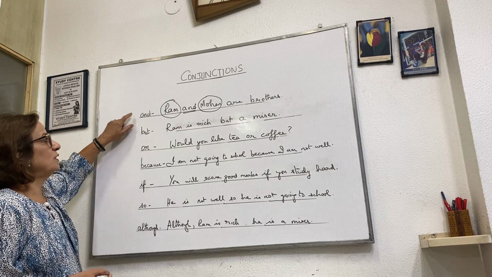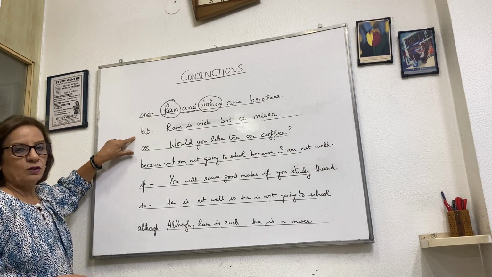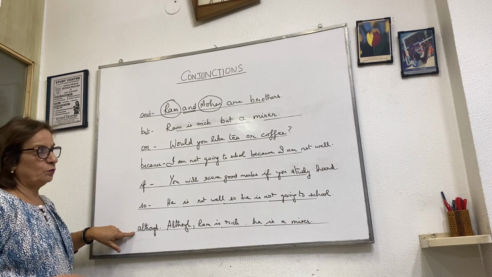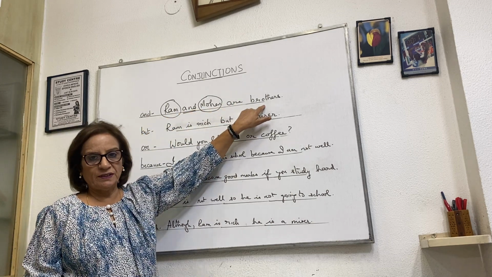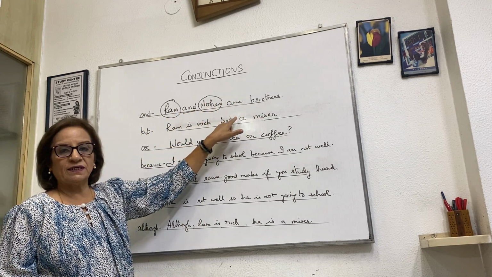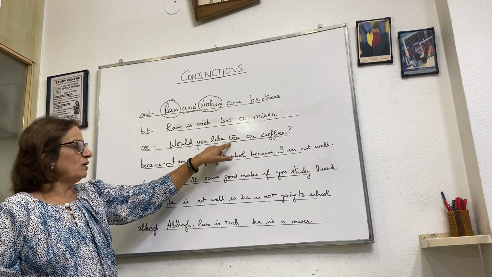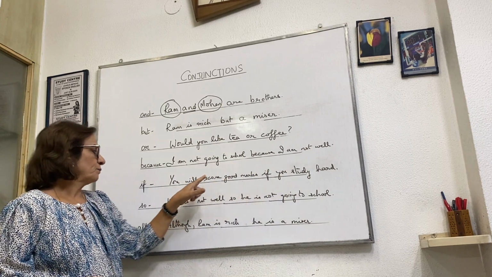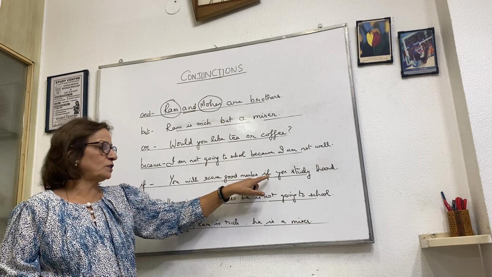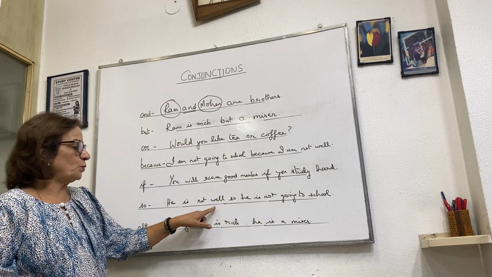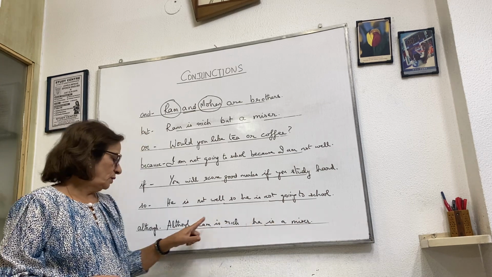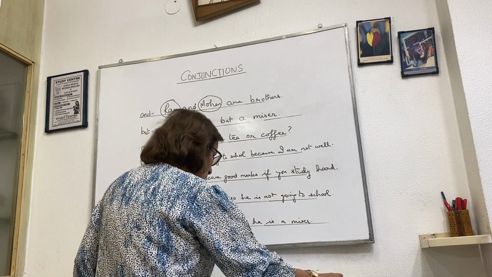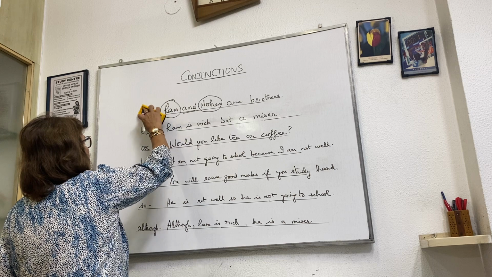So I have given you the conjunctions and, but, or, because, if, so, although. Ram and Mohan are brothers. Ram is rich but a miser. Would you like tea or coffee? I'm not going to school because I'm not well. You will score good marks if you study hard. He is not well, so he is not going to school. Although Ram is rich, he is a miser. So, these were some of the conjunctions that I used.